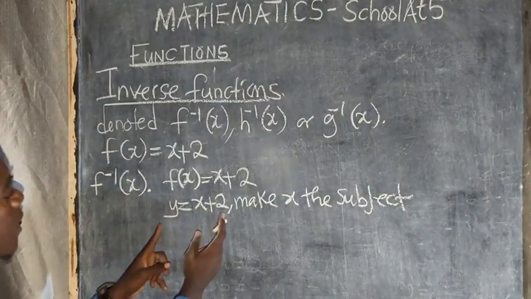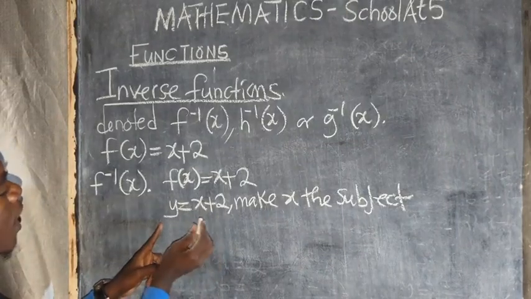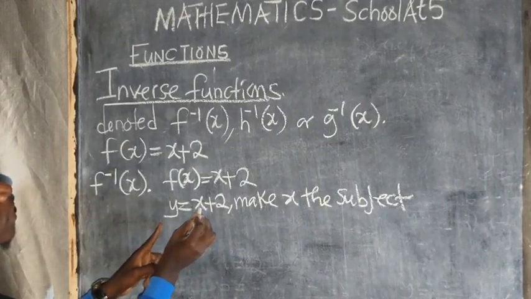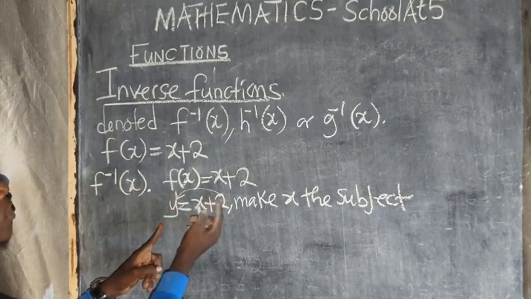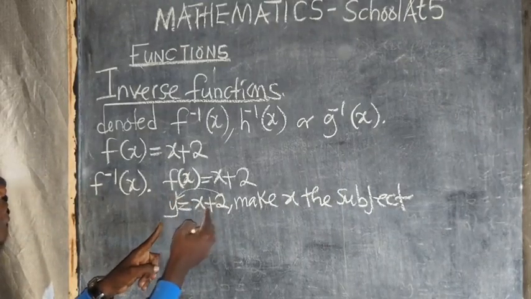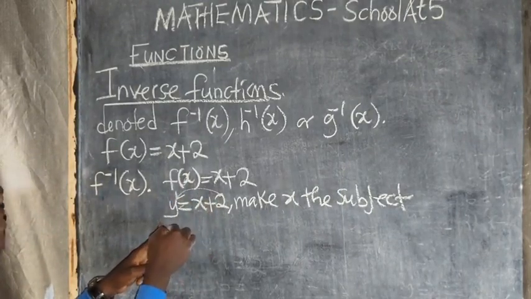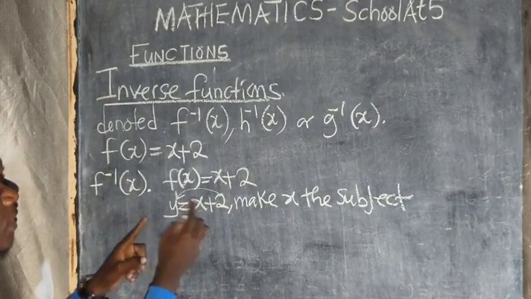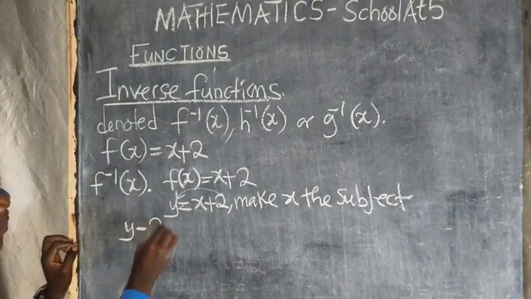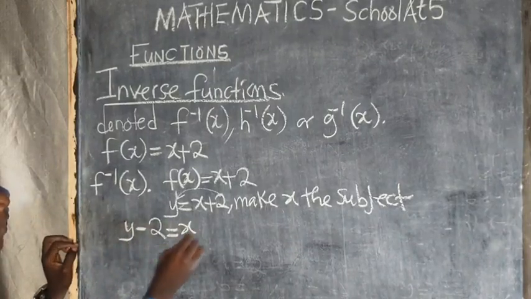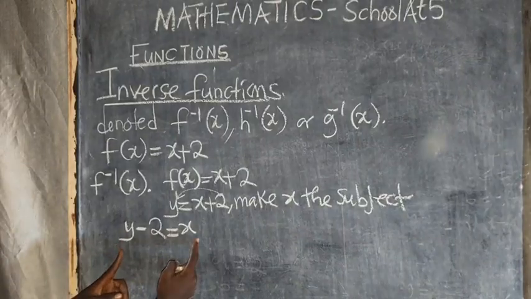So this is an expression that I've come up with. I want to make x the subject. So this 2 moves to the other side of the equation. When it moves to the other side, it is positive here, so when it comes this side, it becomes negative. So I'm going to have y minus 2 is equal to x. I've already made x the subject of the formula.